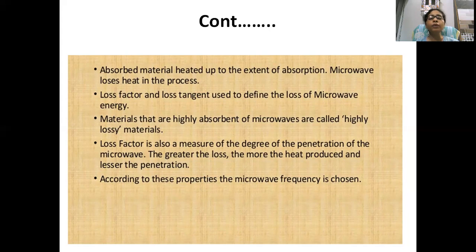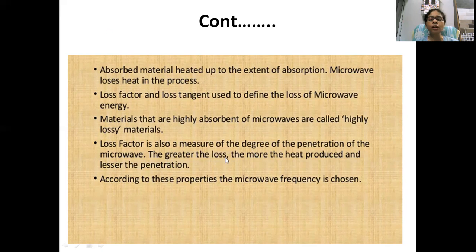There are many kinds of food. If you switch on the microwave, some food gets heated very fast, some takes more time, some takes 5 or 10 minutes. That is the factor called lossiness. The food which heats very fast is called highly lossy, and the food which takes more time to heat up is called low lossy. Loss factor is also a measurement of the degree of penetration of the microwave.